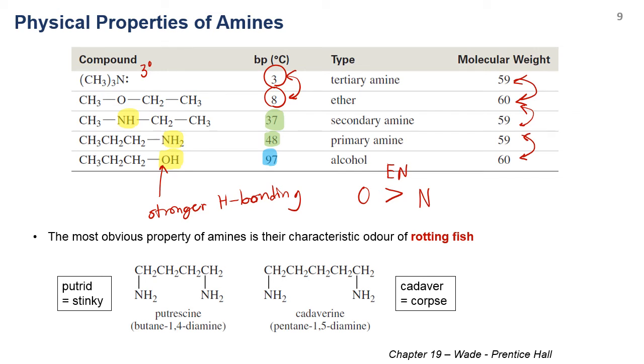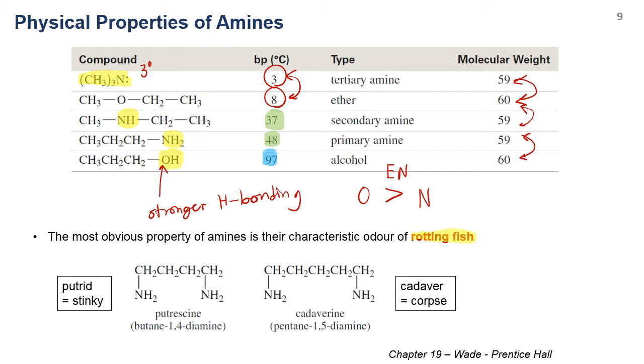Another important property of amines is that they have a characteristic odor, which is quite stinky. Normally, for example triethylamine doesn't have a very pleasant smell. It smells like rotten fish.